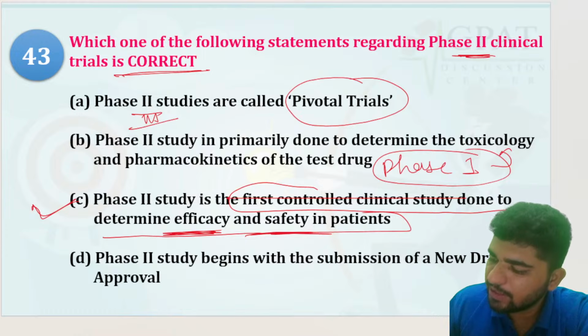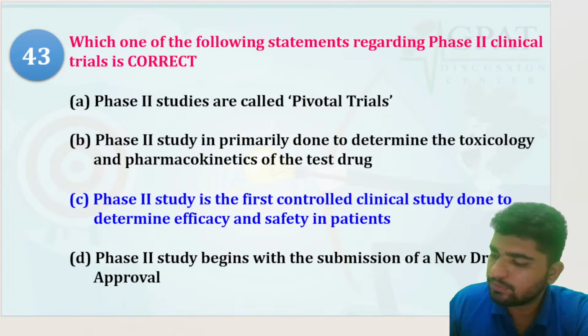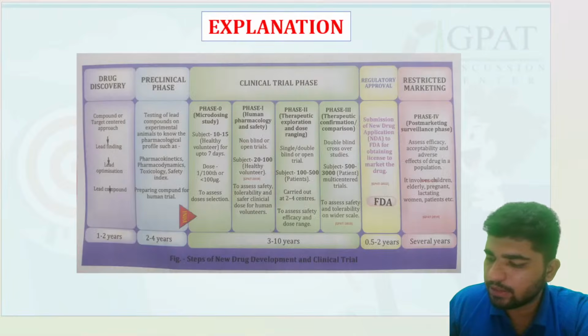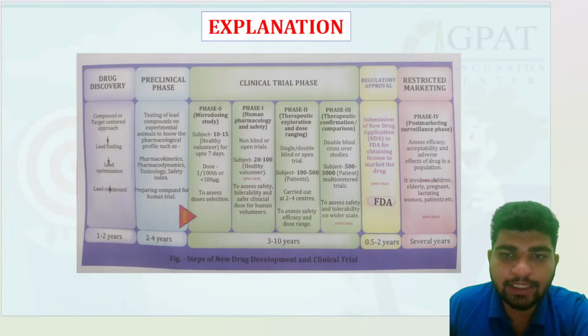Phase 2 begins with the submission of new drug approval. No. New drug approval is given at NDA, that is after phase 3. So this option is wrong. After phase 3, the NDA is filed.